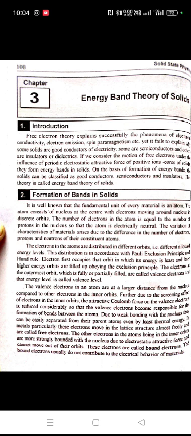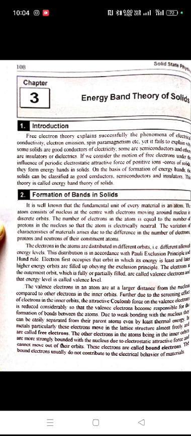The distribution is in accordance with Pauli exclusion principle and Hund's rule. Electron first occupies that orbit in which its energy is least, and later higher energy orbits are filled up obeying the exclusion principle. The electrons at the outermost orbit, which is fully or partially filled, are called valence electrons, and the energy level is called valence level.